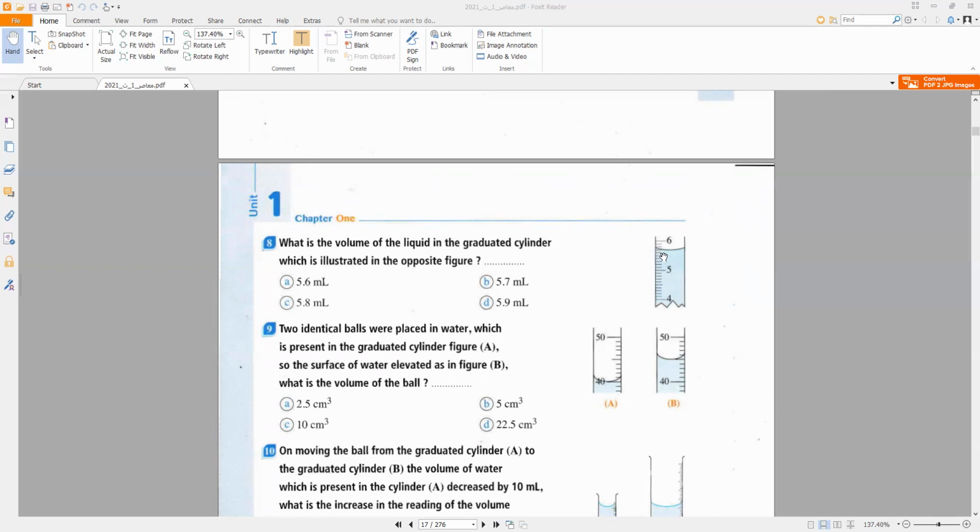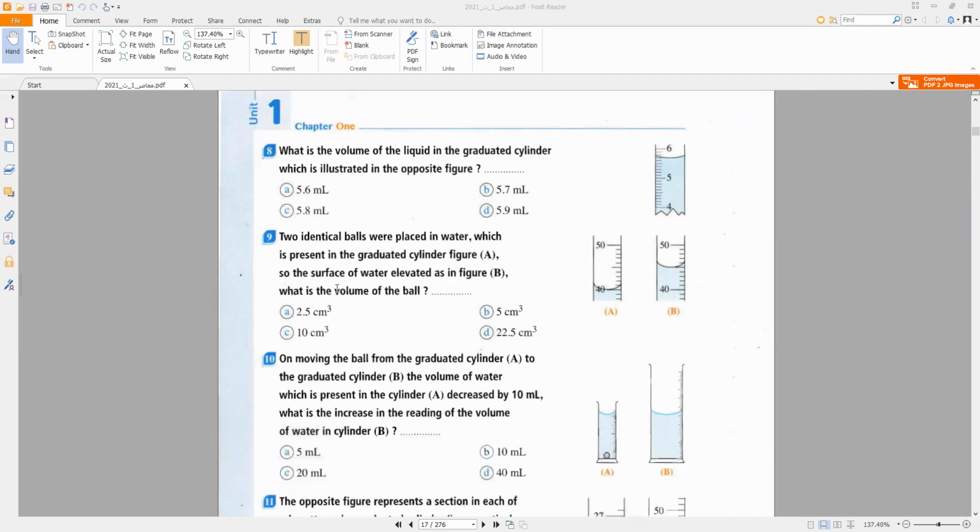5.7. Because we take the reading under the curve of water. Two identical balls were placed in water.